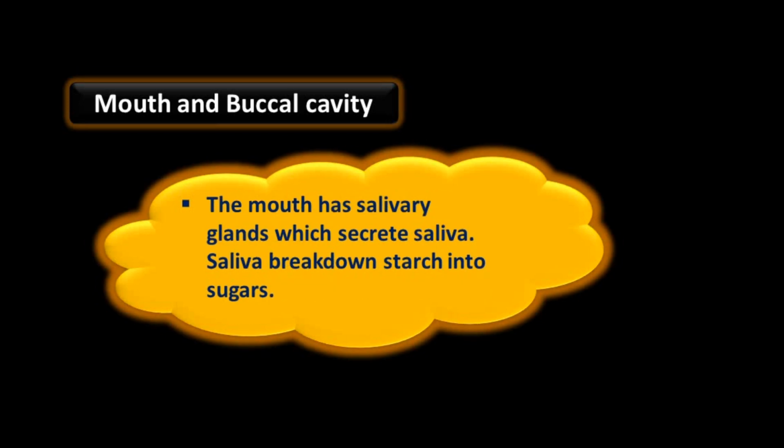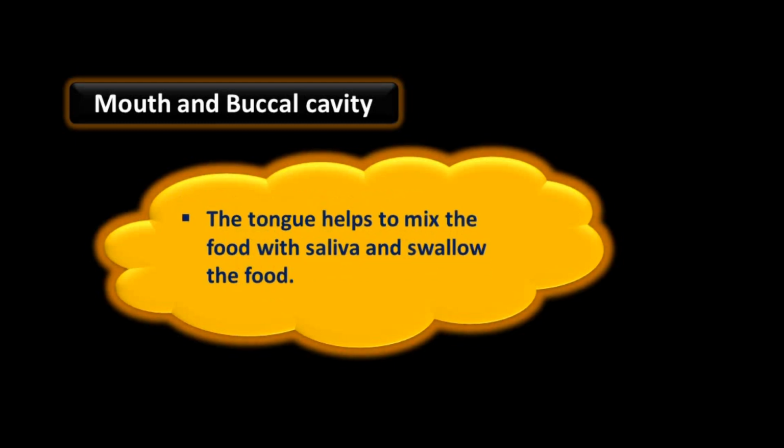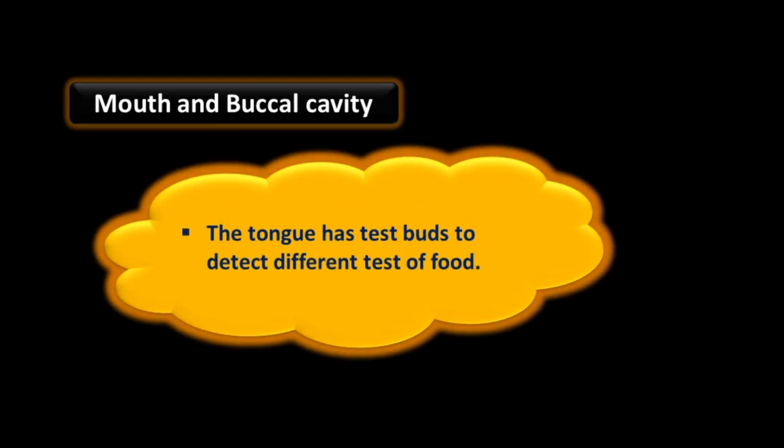The mouth has salivary glands which secrete saliva. Saliva breaks down starch into sugars. The tongue helps to mix the food with saliva and swallow the food. The tongue has taste buds to detect different tastes of food. The different regions of the tongue detect different tastes.